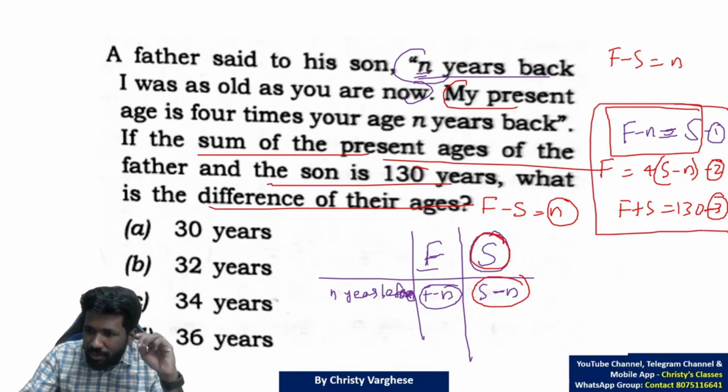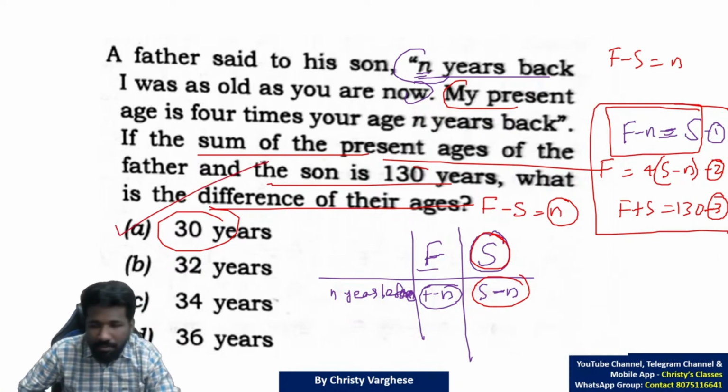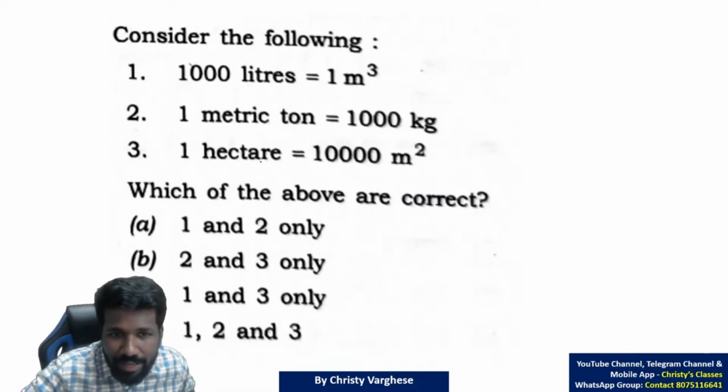Now look into this equation. It will be easier to solve. Or you can substitute 30 into this equation and cross check also. That is also a way. So the solving part I am leaving. Anyway, option A, 30, will be the correct answer. Substitute 30 and see, you can get more clarity.